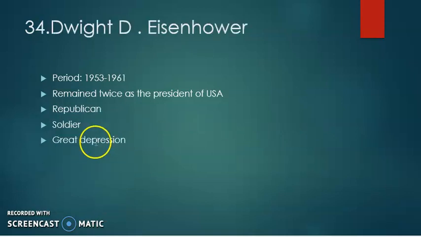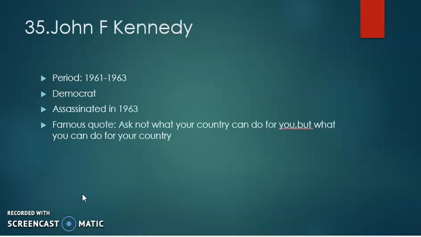Dwight D. Eisenhower was the 34th president of USA, and he ruled the country from 1953 to 1961, and he remained twice as the president of the United States of America, and he was from the Republican Party, and he was a soldier as well, and he faced the Great Depression during his regime.